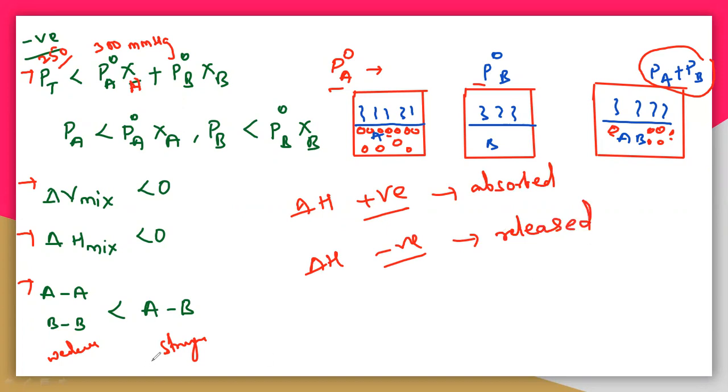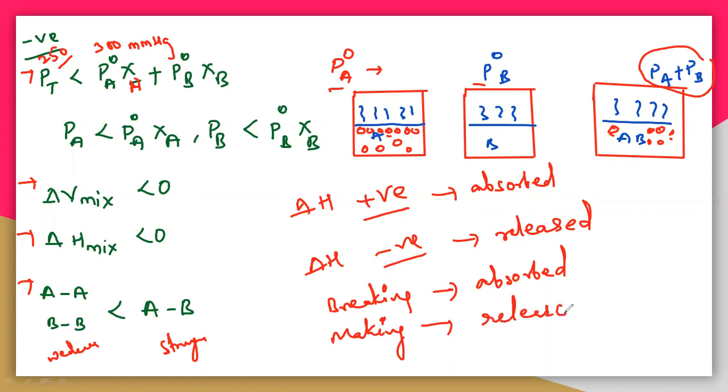I already told you that to break a bond we supply energy, that is, it must absorb that particular energy. So we are supplying heat energy to break a particular bond. But in making a bond, it must release a certain amount of energy. So if it is releasing energy, then it is negative. If it is absorbed, then it is positive.